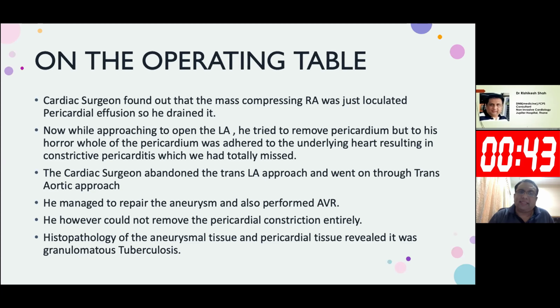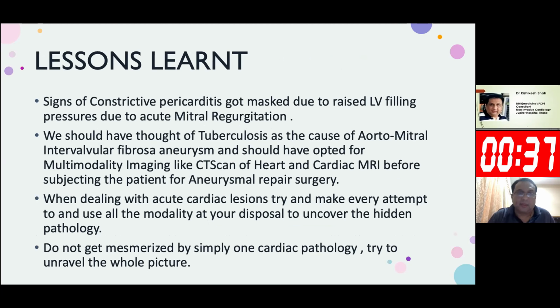So what was the thing? Why couldn't we diagnose that this patient had constriction when he presented to us? What were the lessons learned? The signs of constrictive pericarditis got masked due to raised LV filling pressures from acute mitral regurgitation. We should have thought of tuberculosis as a cause of aortointervalvular fibrosa aneurysm, and should have opted for multimodality imaging like CT scan of the heart and cardiac MRI before subjecting the patient to aneurysm repair surgery.